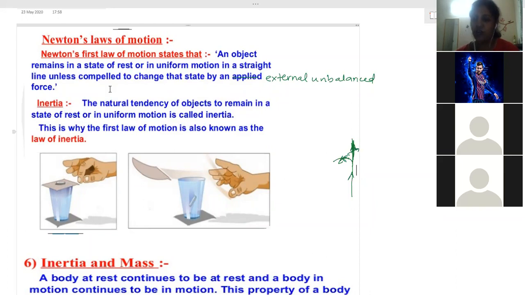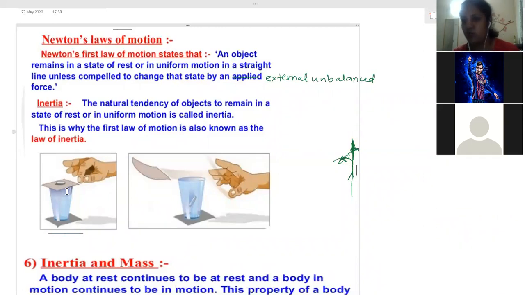It will not undergo immediate change because no force is acting on it. So it will resist those changes. Immediately any force will not get transferred to that object. If we want to apply indirect force, it will take some time. Time is needed for that. So if you have given sufficient time, if you strike this cardboard with less force and for a longer duration, that duration is enough to transfer that force to the coin. So the coin also will move along with the cardboard. It won't fall down.